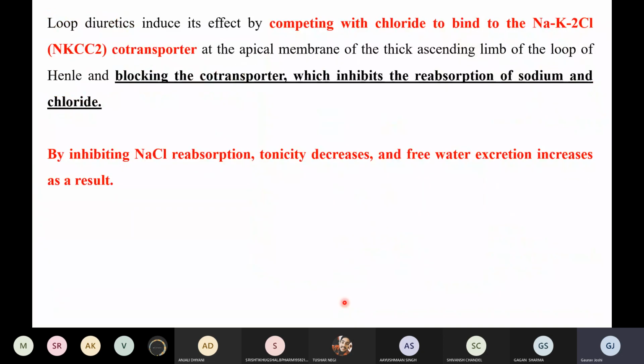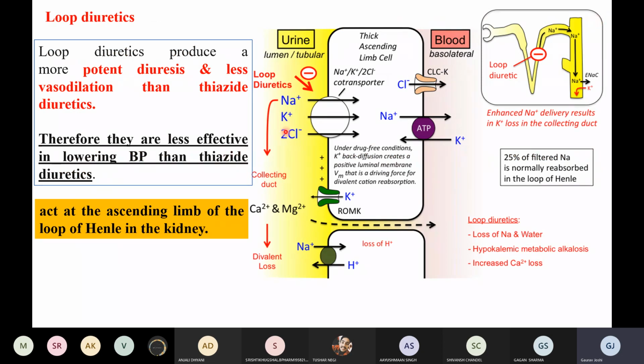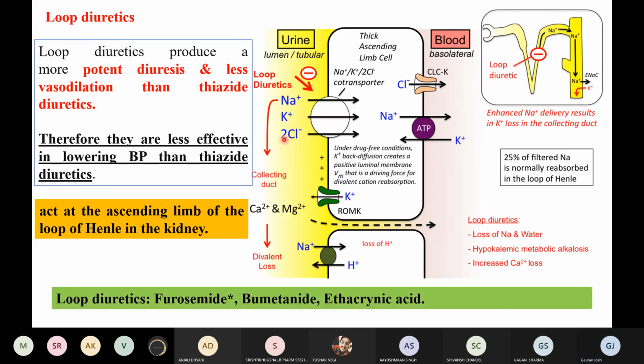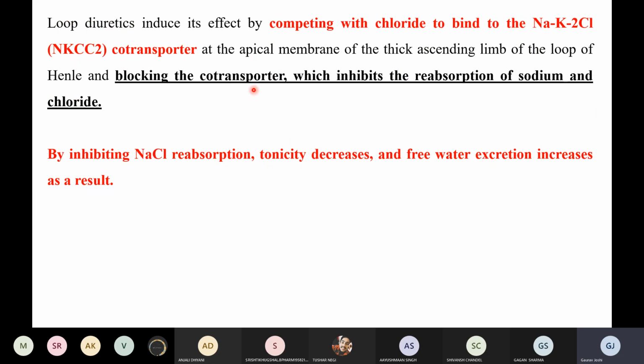So now what are these loop diuretics doing? See, these loop diuretics induce their effect by competing with chloride to bind to the sodium, potassium, and chloride pump, which is also called the NKCC2 pump. CC2 means two chloro groups are there, right? If you look at the figure, two chloride ions are passing. So NaKCC2 is the name of the pump. This is coming from here, right? So basically it is competing with the chloride to bind to the sodium potassium 2 chloride pump.